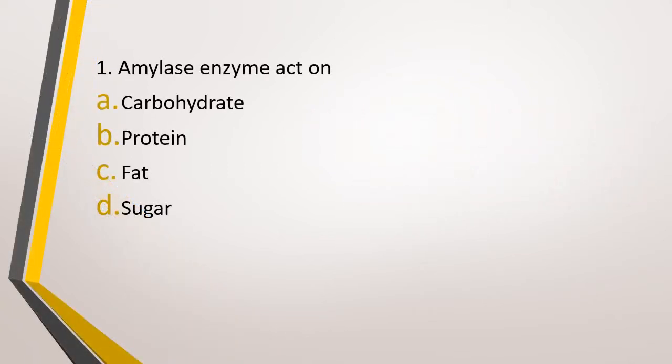Question number 1. Amylase enzyme acts on option A, carbohydrate, option B, protein, option C, fat, or option D, sugar. Amylase enzyme acts on. The correct answer is option A, that is carbohydrates.